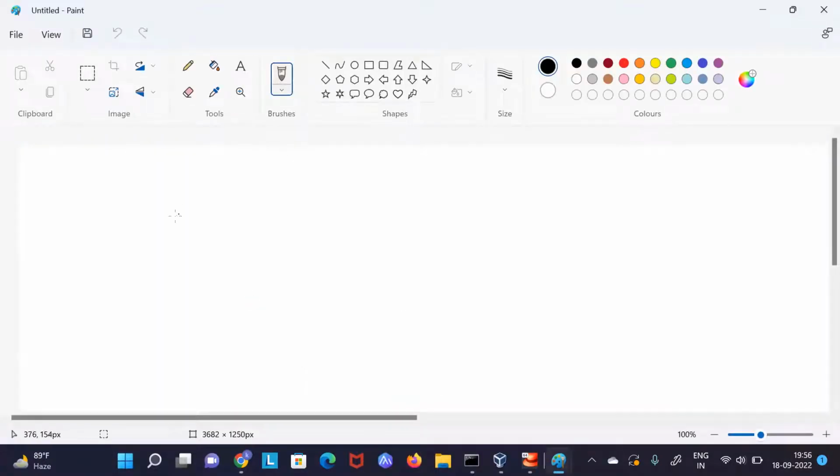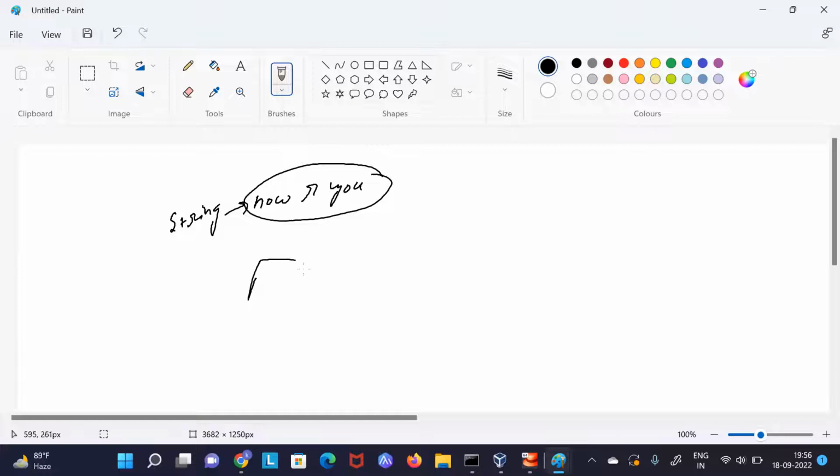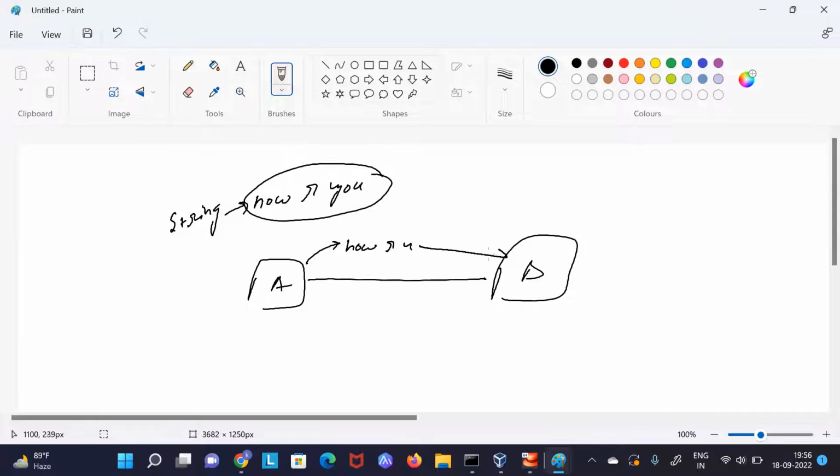Whenever we communicate between two things, we know about strings, right? If I have written here, how are you, we know this is something in English, but for a computer, everything is in bytes. It is not like if I have to send some data between A and B, it will transfer something like how are you in the network. That will never be possible because computers don't understand this. Computers understand bytes. That's why, first of all, I have to convert this into bytes, and only then can I send it via the network.